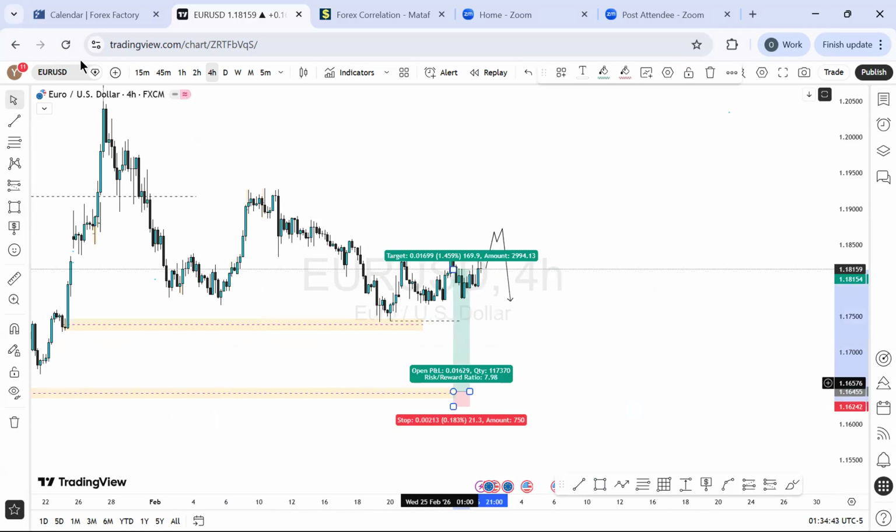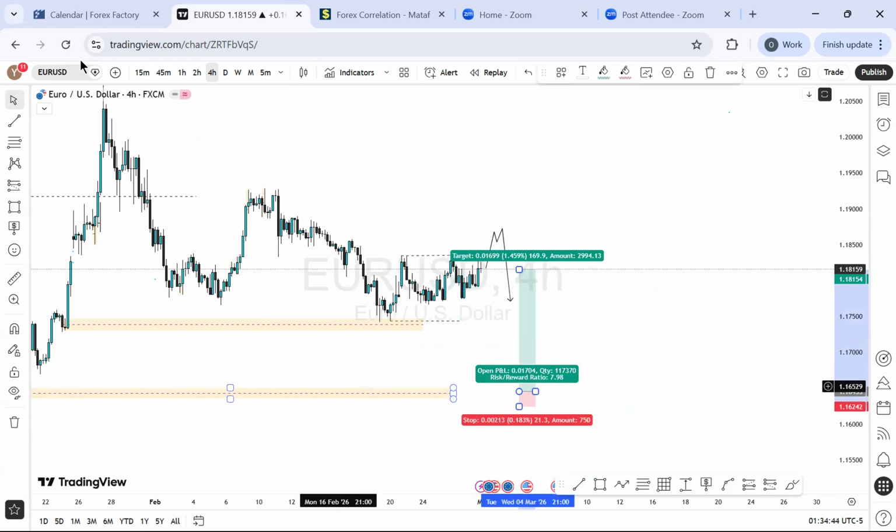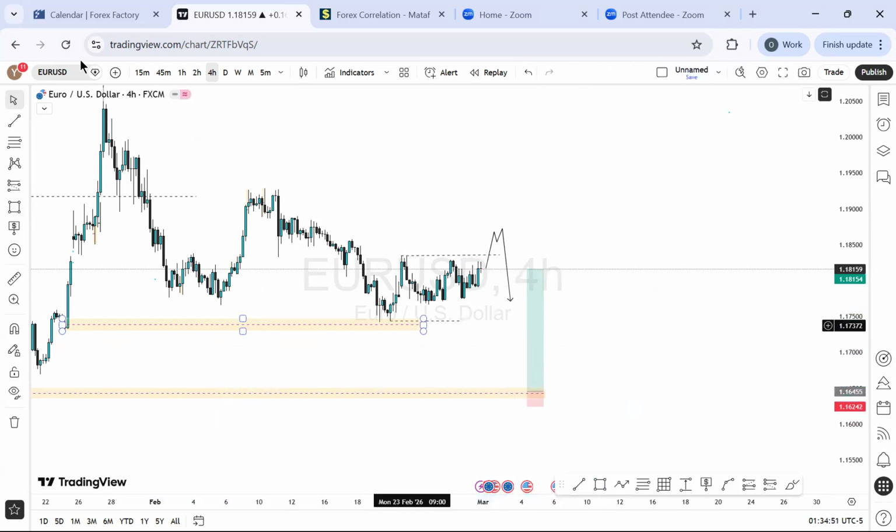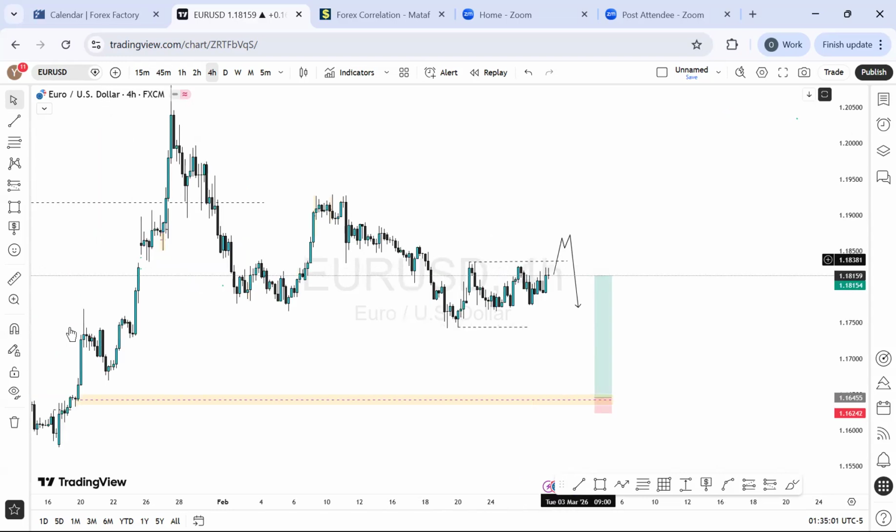So that is that on the Euro US dollar. Sorry, I have to reshare this. I have to reposition it rather, so we can have something clearer. I don't want that rough thing. Okay, so this level we are done with it because that's where we took this advantage for this buy. After we took the buy, it has really moved, but let's see how it goes forward. But then that is that on the Euro USD.